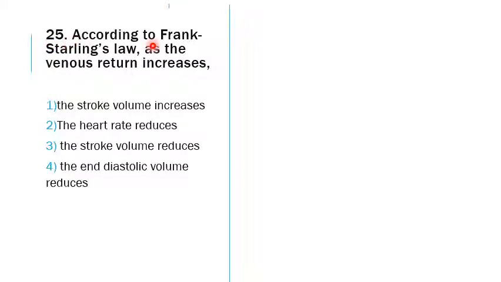25th question. According to Frank Starling's law, what will happen when the venous return increases? The options are: the stroke volume increases, the heart rate reduces, the stroke volume reduces, and the diastolic volume reduces. Based on the options, even without knowledge, when an MCQ is asked, if two options talk about the same thing, one among the two will be the answer. So the answer is that the stroke volume will increase.